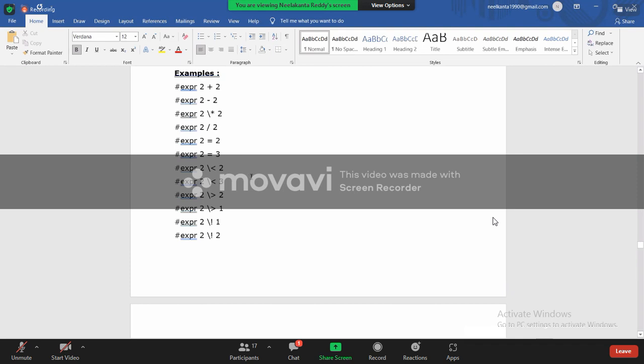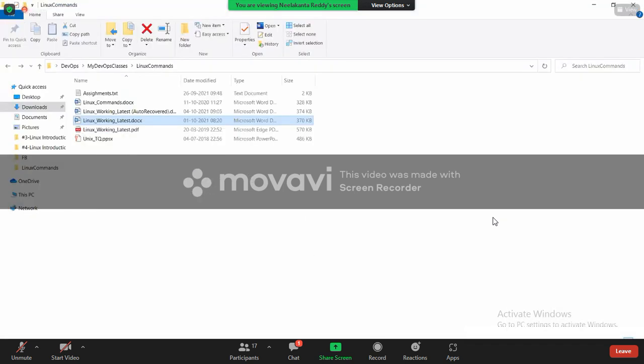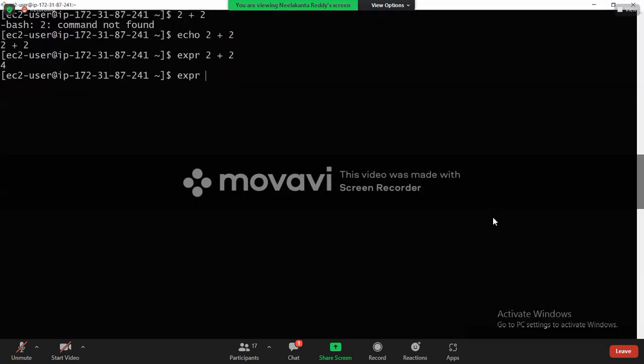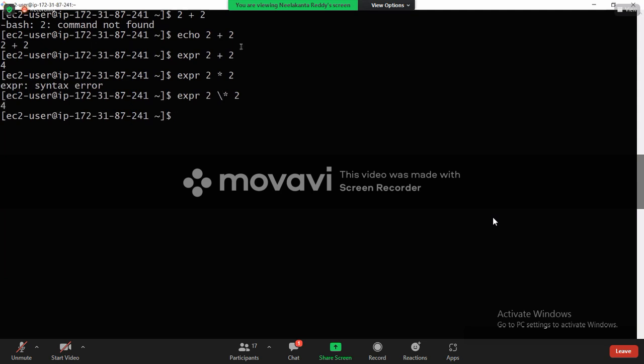But in a few cases, like if you want to use 2 into 2, expr 2 multiplied 2, if we use that, what is it printing? Syntax error. Why? Because this is a special character, like a special symbol. In such cases, to specify this is a special character, you have to use escape characters, recall. It cannot understand by default. It will treat it like a star. To tell it is multiplication, you have to escape it using an escape character. This backslash is called the escape character.